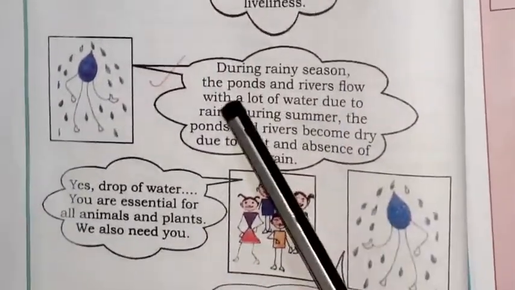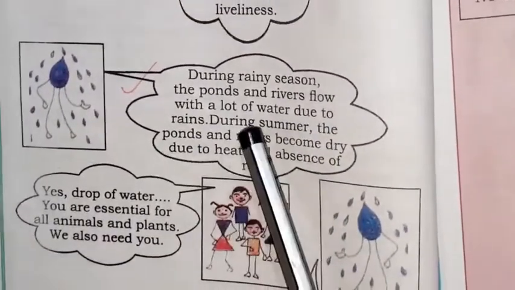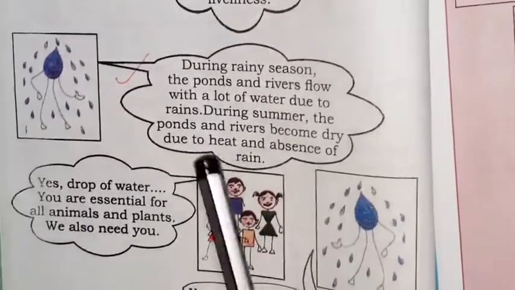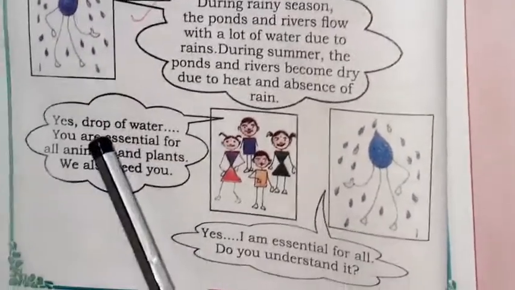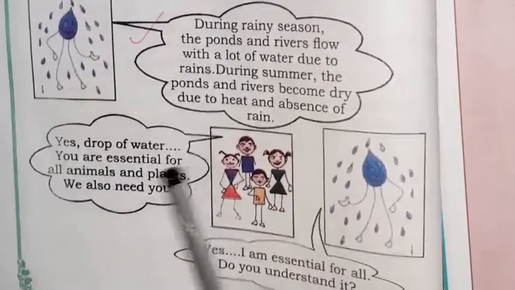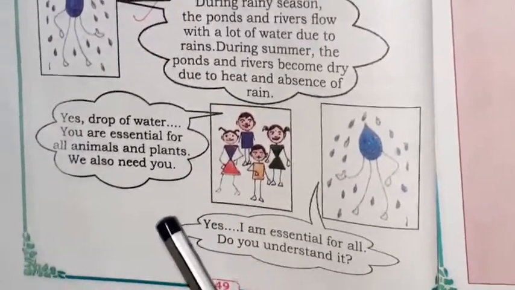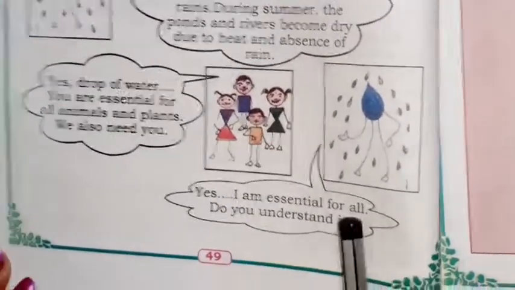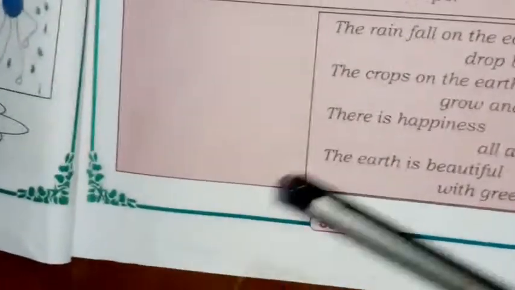During rainy season, the ponds and river flow with a lot of water due to rains. During summer, the ponds and river become dry due to heat and absence of rain. Yes, drop of water, you are essential for the animals and plants. We also need you. Yes, children, we also need water. Every living creature in the world needs water. Yes, I am essential for all. Do you understand it? Now children, next page, page number 50.